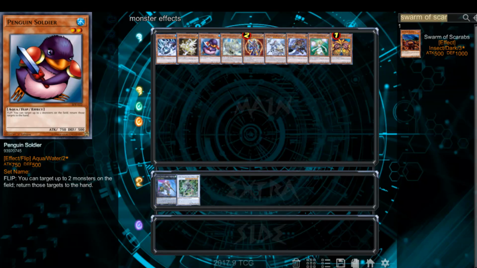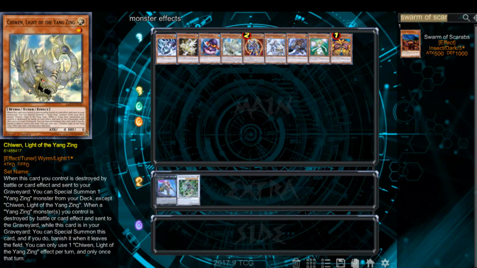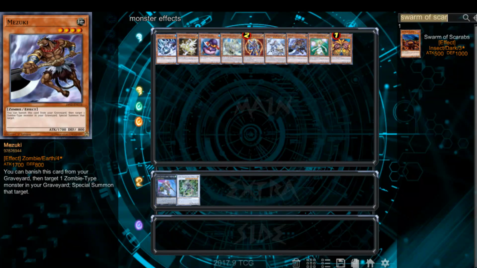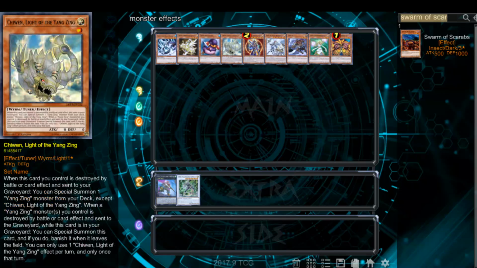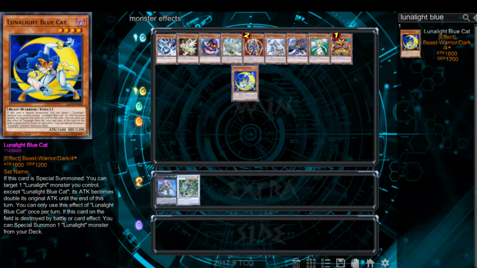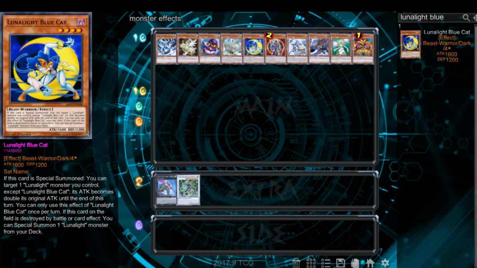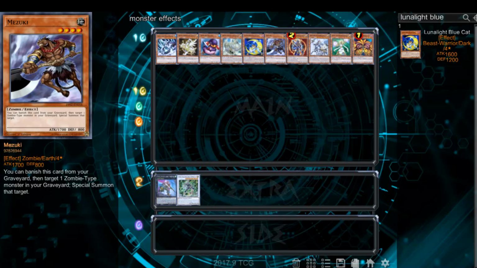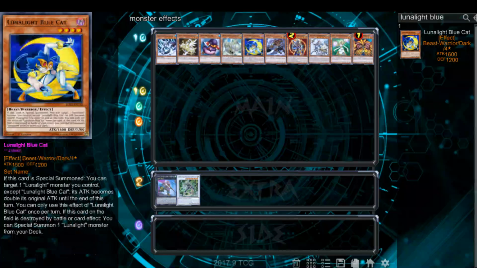So yeah, next is graveyard effects, and we have 3 examples. We have Chewin, Light of the Yang Zing, Luna Light Blue Cat, and Mizuki. Now, these three are all very different graveyard effects. Chewin and Luna Light Blue Cat are pretty similar, actually, because they trigger when they're destroyed by battle or by card effect. Well, actually, Chewin is when he's destroyed. Luna Light Blue Cat is if.